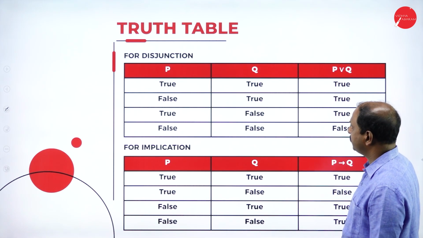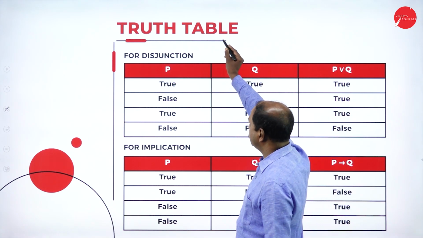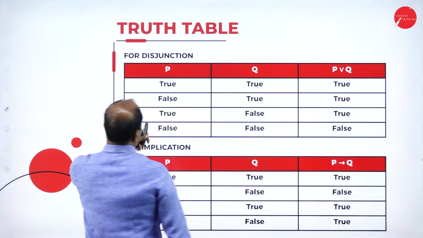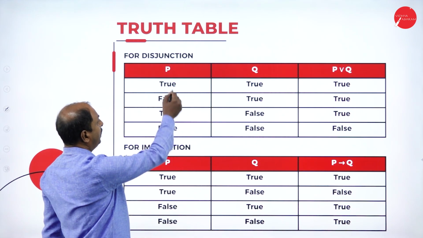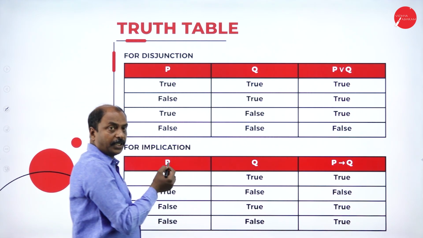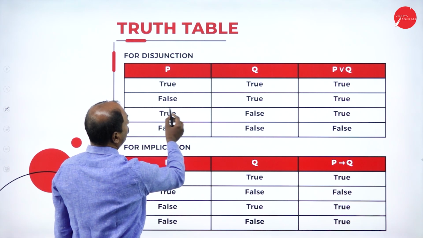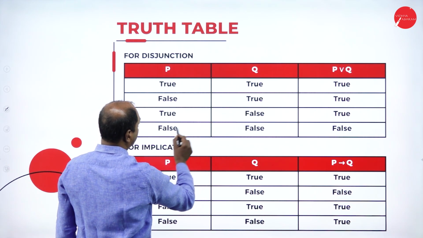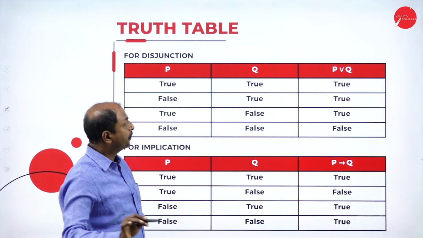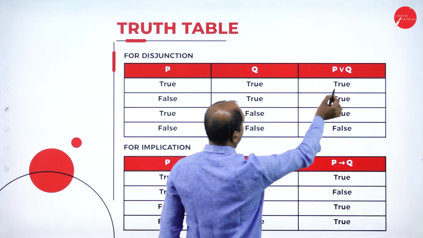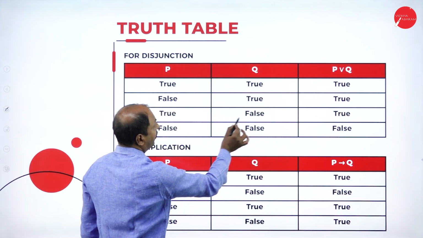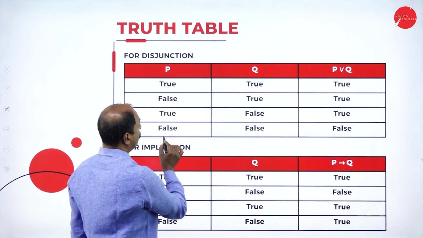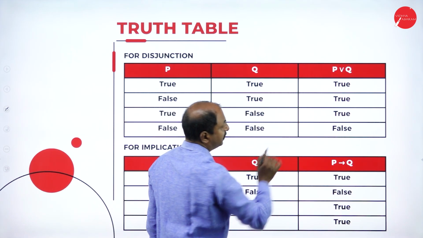In the next slide, we will see disjunction. Again there are two propositions P and Q, and four possible combinations. True and true is true, false and true is true, true and false is true, and false and false is false.